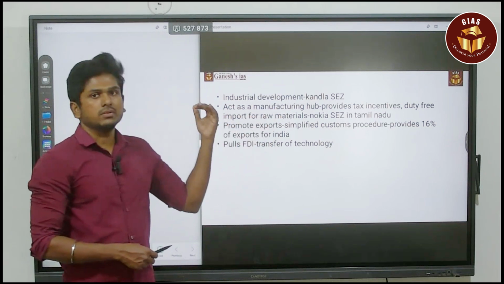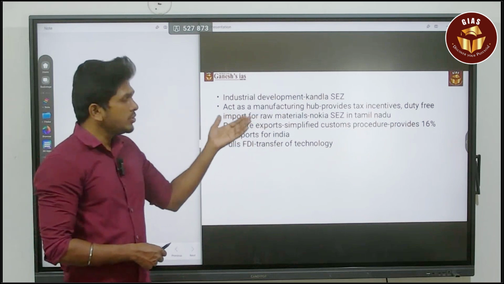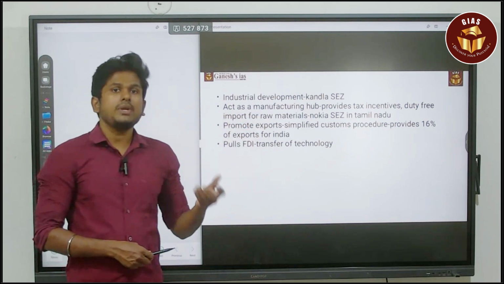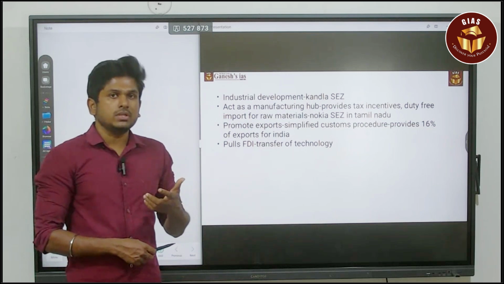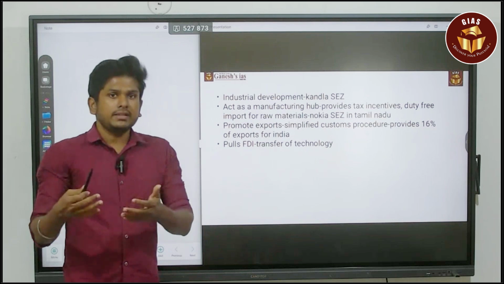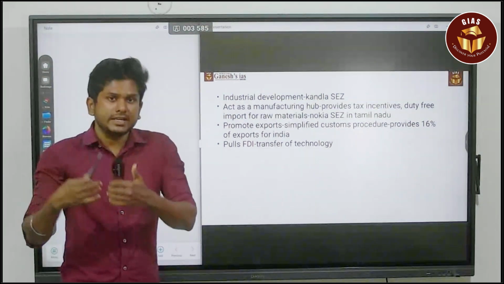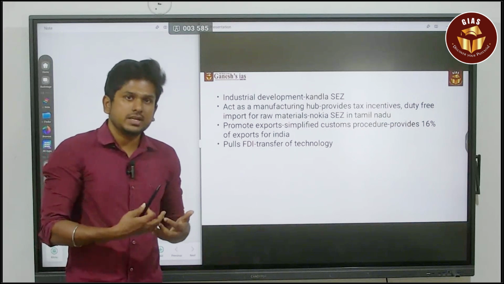Next, act as a manufacturing hub. Obviously, it will provide tax incentives and duty-free import of raw materials. So in SEZ, normally what we do is import the raw materials, or else take the raw materials from inside India, and produce the goods. So that is the major idea.